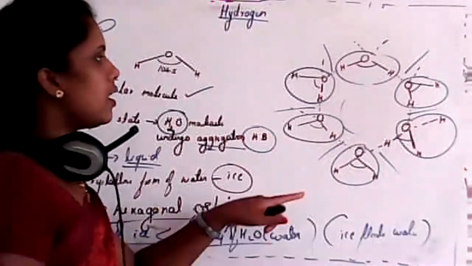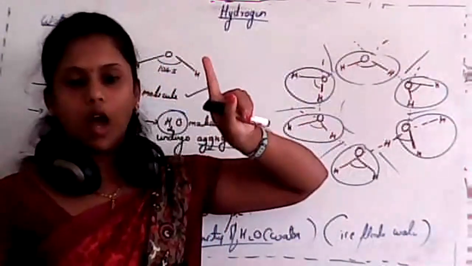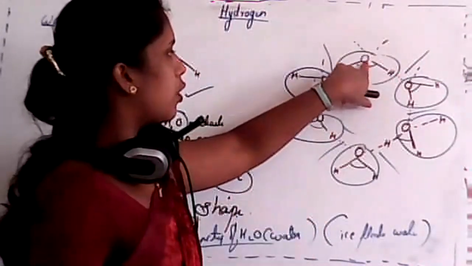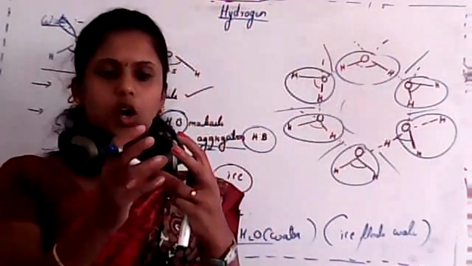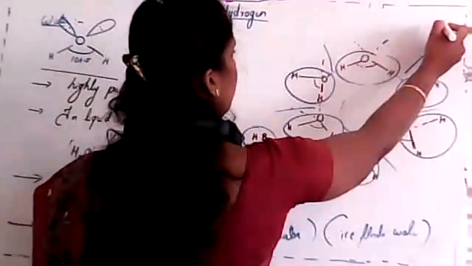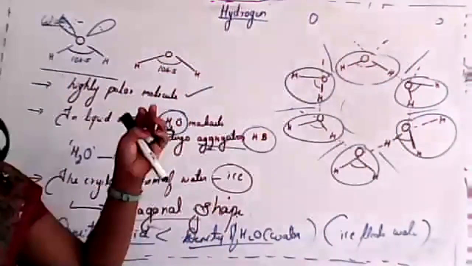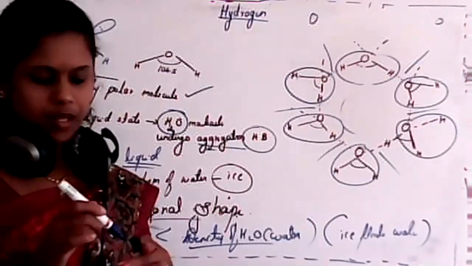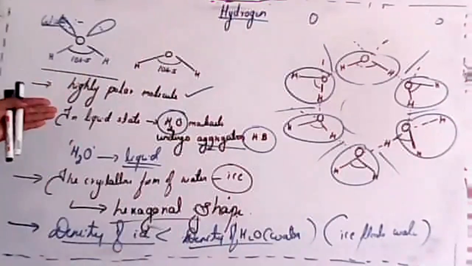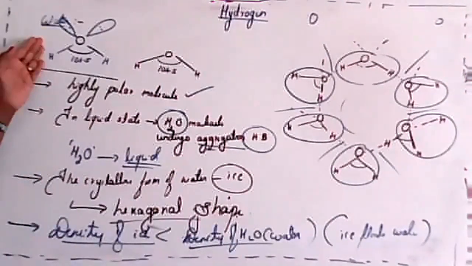And remember one thing, each oxygen is surrounded with 4 molecules. That means each oxygen will be surrounded by 4 molecules, so that is again in the form of a tetrahedral structure. Is this clear, student? So these are some properties of which one? That is water.